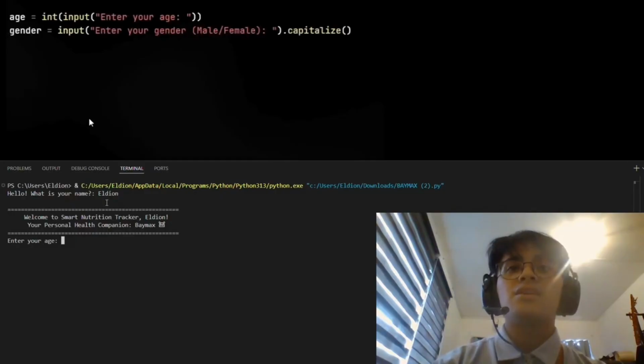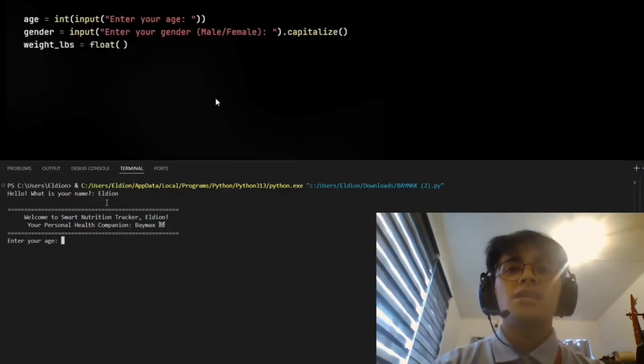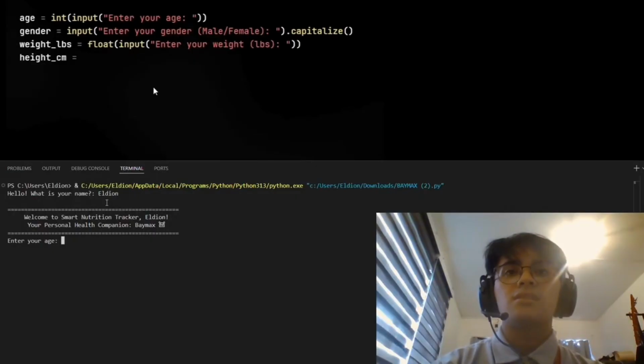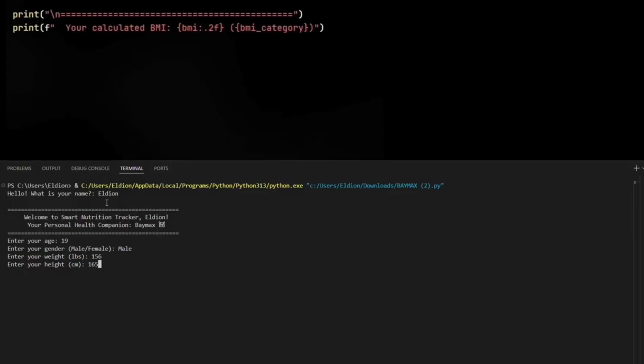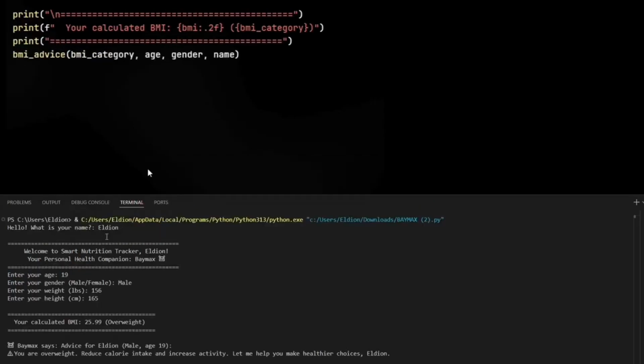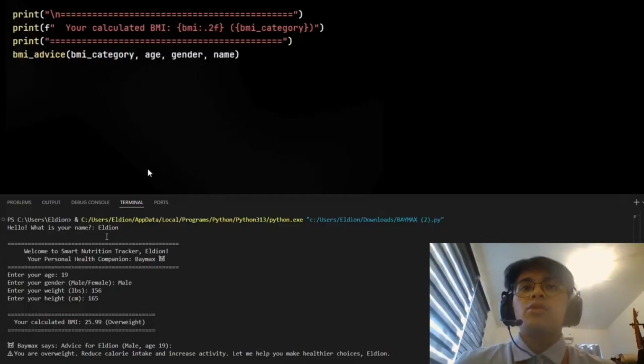We then start off with a gathering of the personal health biometrics such as age, gender, weight, and height. And it also uses an input value. After the user enters its biometrics, the program then calculates the body mass index or BMI and displays the BMI value together with its category, such as underweight, normal, or overweight. Health advice is also shown based on the BMI result, and in my case, I am overweight. It says to reduce calorie intake and increase activity.